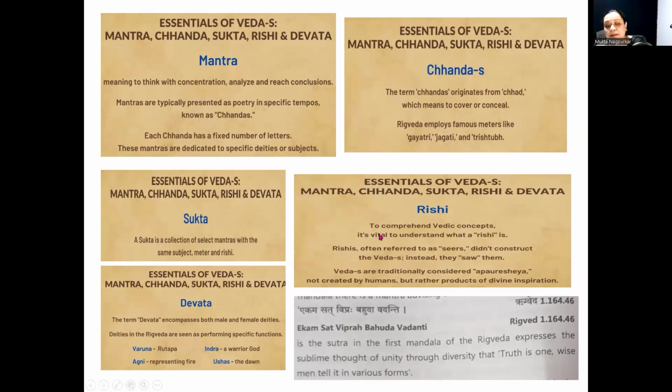Various devata, those are mentioned in Rigveda: Varuna, that is Rutapa, Indra, warrior god, Agni, representing fire, and Ushas, that is the dawn. There is a famous quote from the first mandala of Rigveda, that is Ekam Sat Vipraha Bahuda Vadanti. It is a thought of unity through diversity. Truth is one and wise men tell it in various forms.